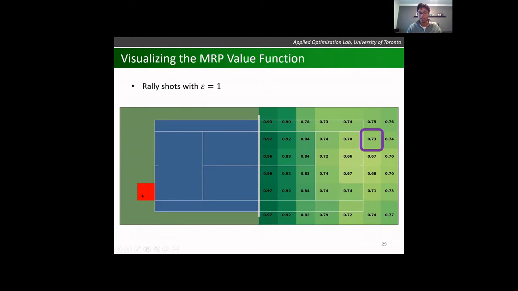But we can see here, for example, where player A is here and player B is in this purple square, cross-court rally is a fairly neutral position. Player A still has an advantage of winning 73% of the time.